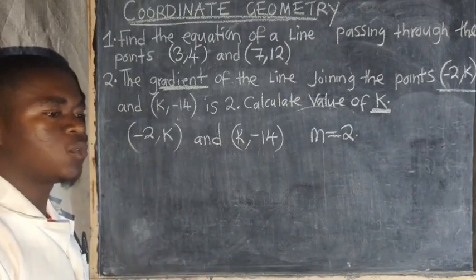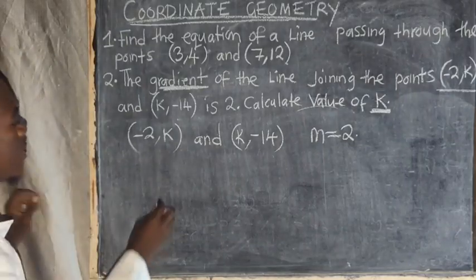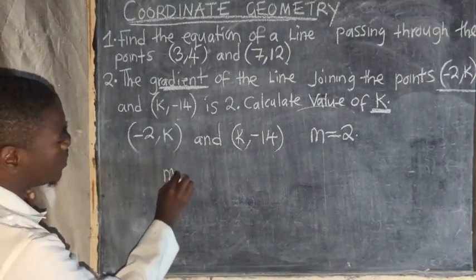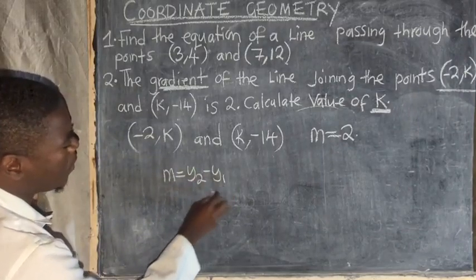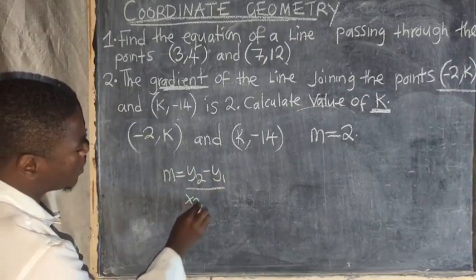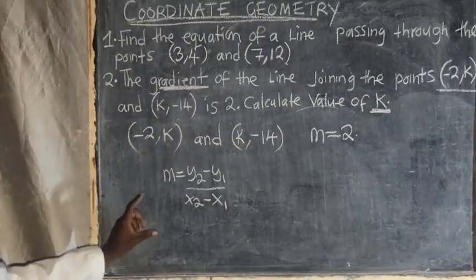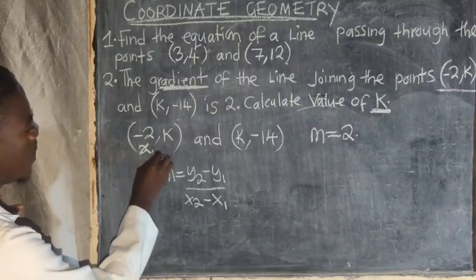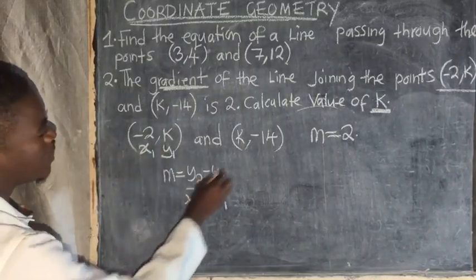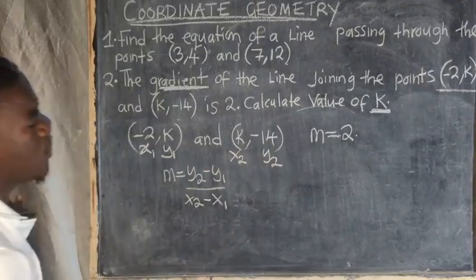So what you are going to do is this. You say gradient is equal to y2 minus y1 over x2 minus x1. This is the gradient formula that you are going to use. So this is x1, this is y1, this is x2, this is y2.